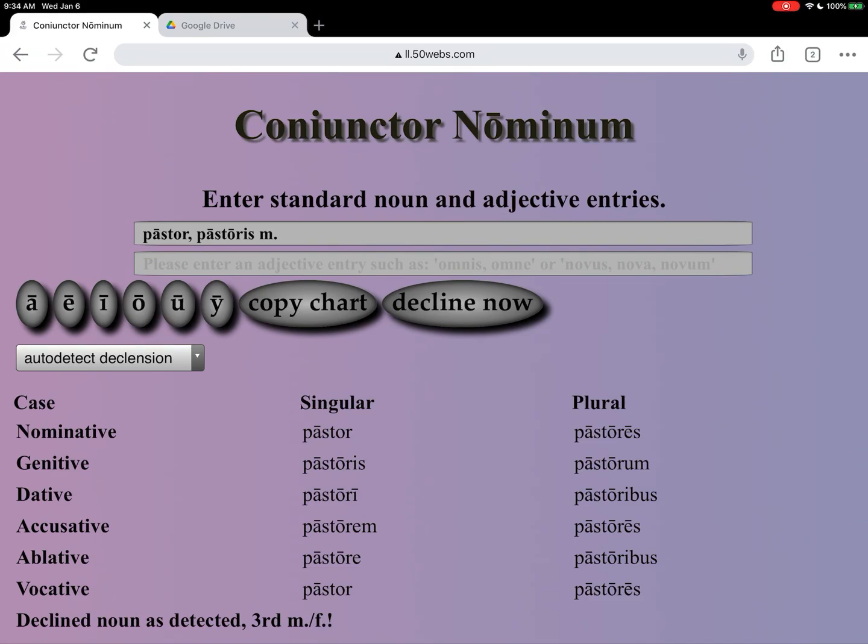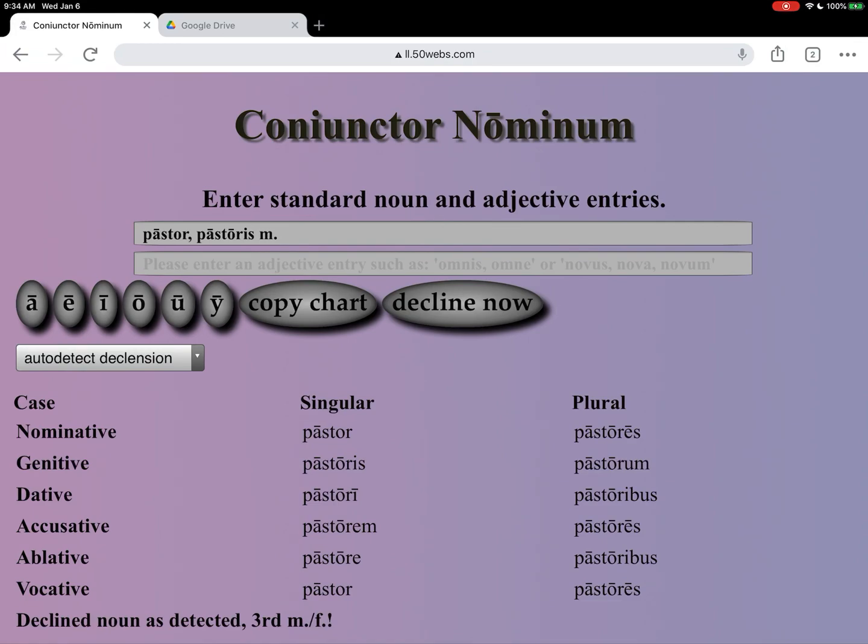If you look down through, genitive, pastoris, dative, pastori, accusative, pastorem, ablative, pastore. And of course, the vocative, following the vocative rule, is the same as the nominative singular, so pastor again. And then in my song again, ace ibis, that's a common plural. So common again means masculine, feminine.